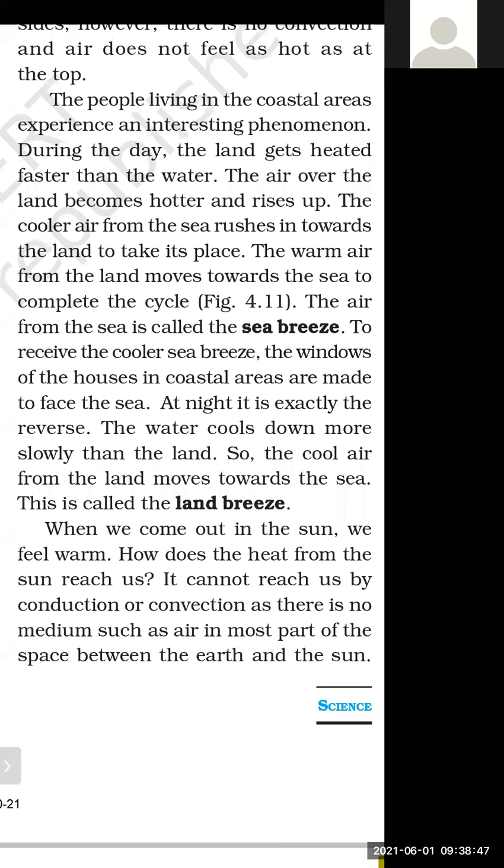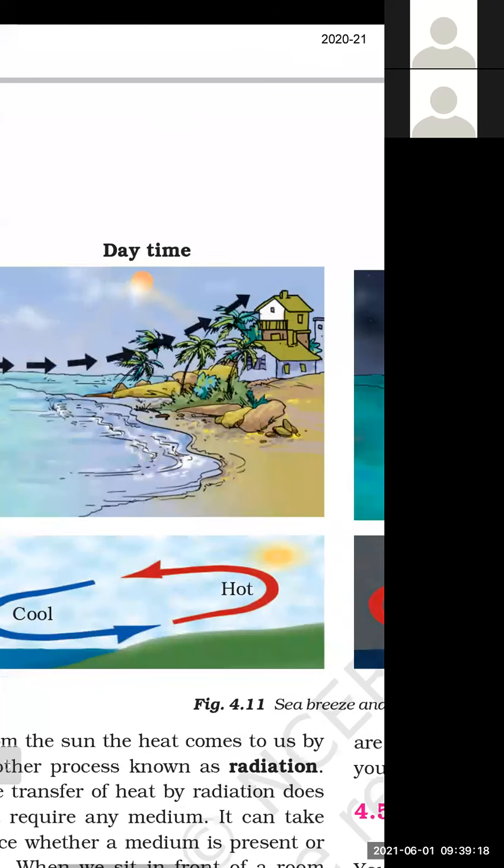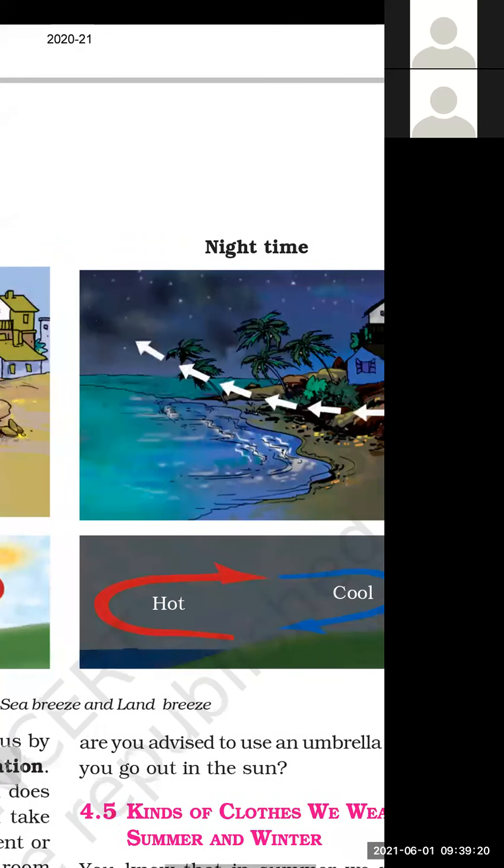The hot air becomes lighter and rises up. So the cool air from the land moves towards the sea. This is known as land breeze. Students, just keep in mind that sea breeze blows during the daytime and land breeze blows during night time. Then you have to draw this diagram for daytime and for night time.